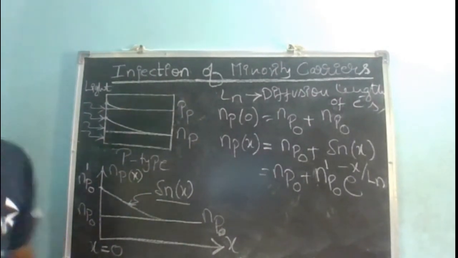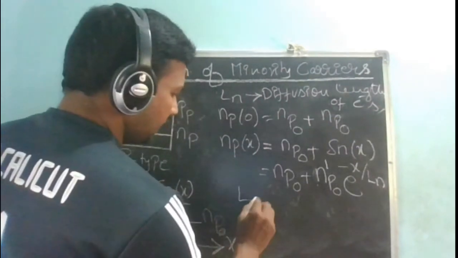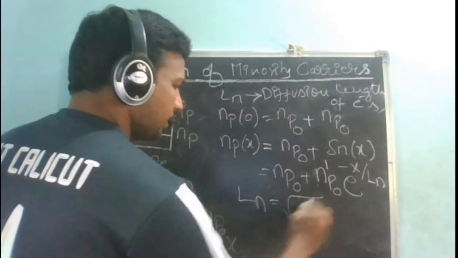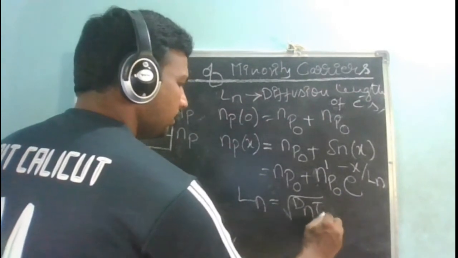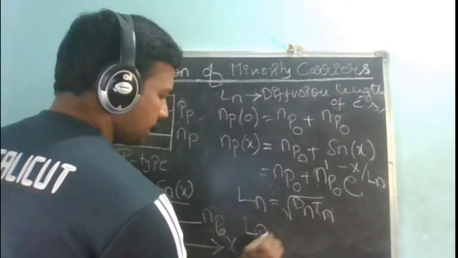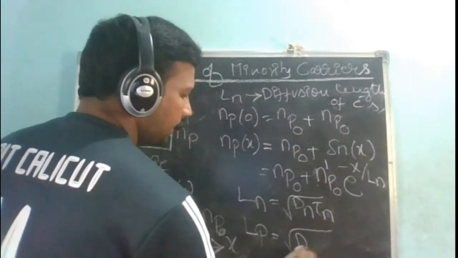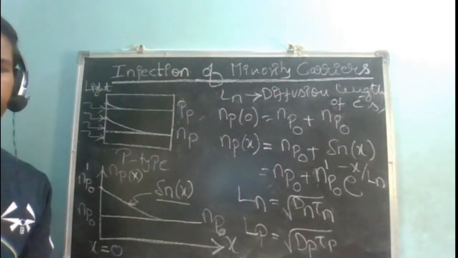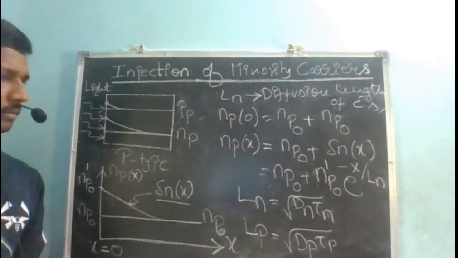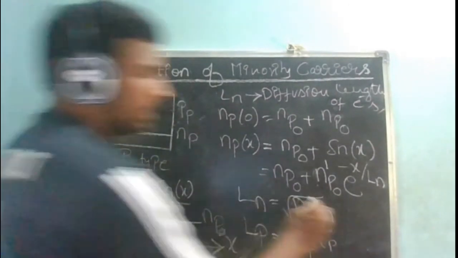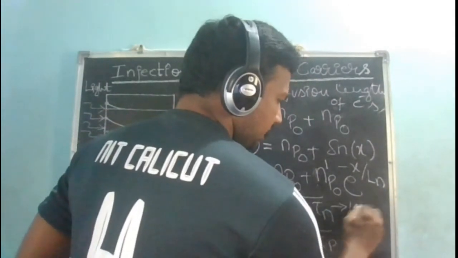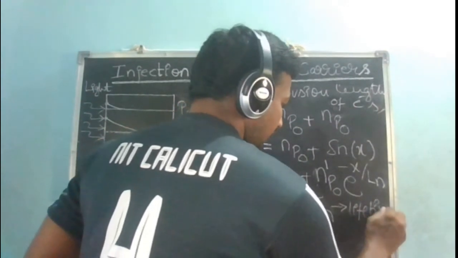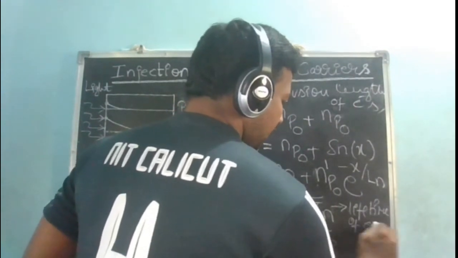Let me write what Ln is given by: root over Dn into tau n. Lp is given by root over Dp into tau p. What is tau n or tau p? Tau n is the lifetime of electrons.